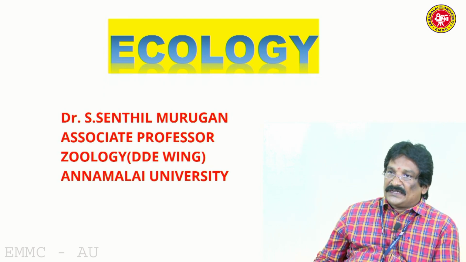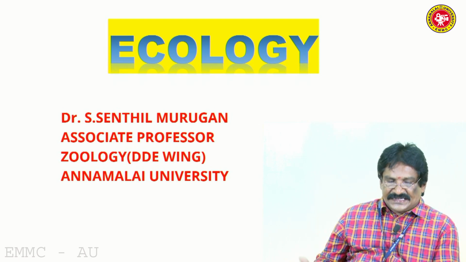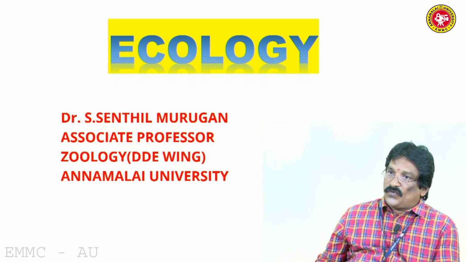Next, the types of environment. There are different types of environment. Environment means surrounding. It refers to everything around human beings. Environment is made up of four main parts.